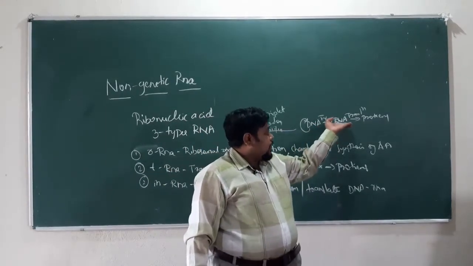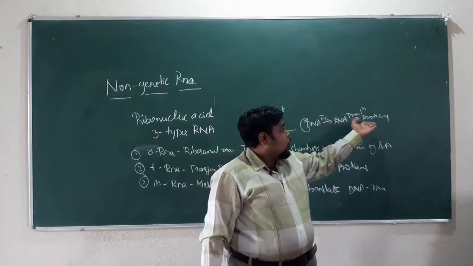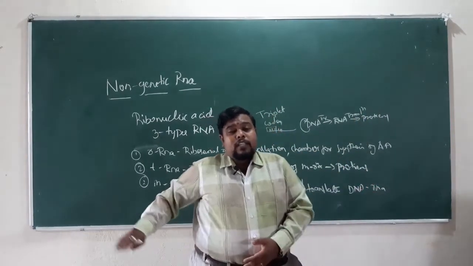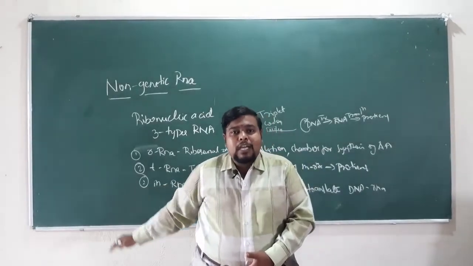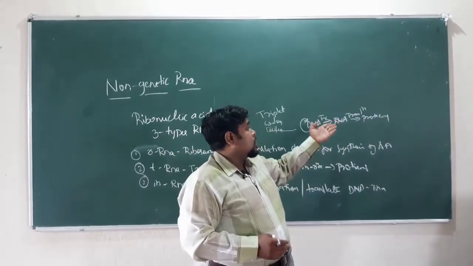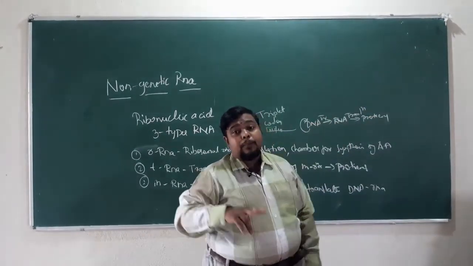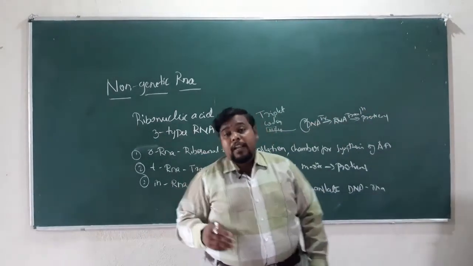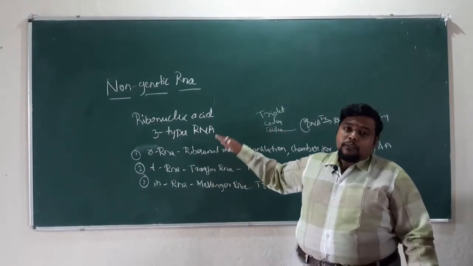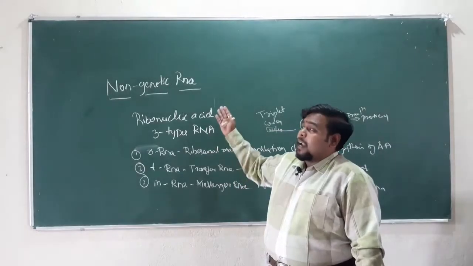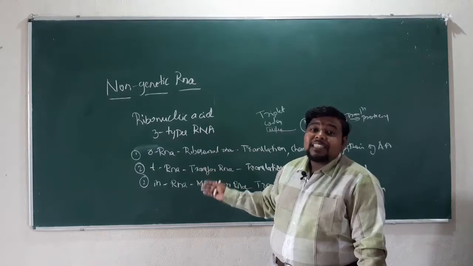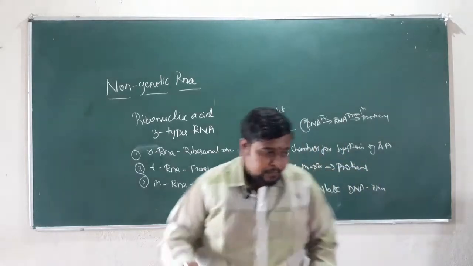Again, the mRNA you got in transcription will be used as a template for the production of proteins in the procedure called translation, with the help of the remaining two types of RNA, that is your tRNA as well as rRNA here. If you want a proper view of this, you will understand it as we explain the topics of transcription as well as translation here.